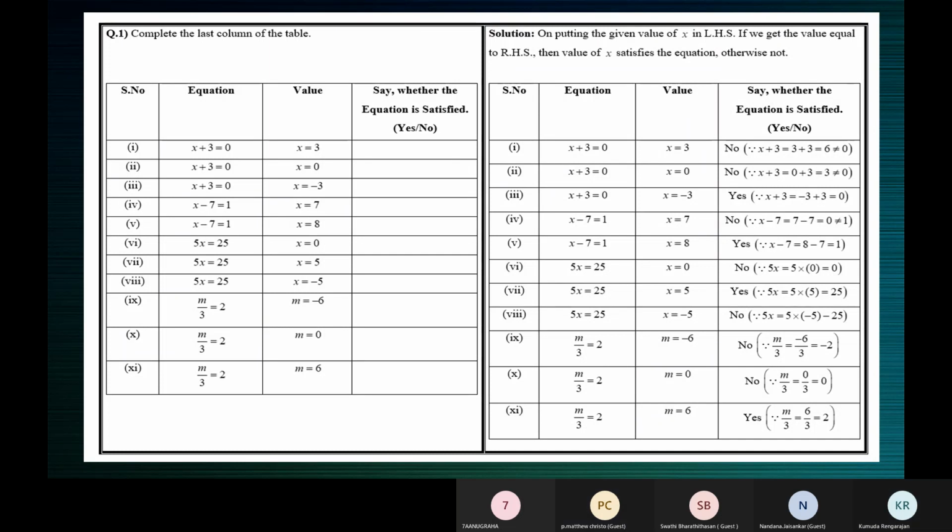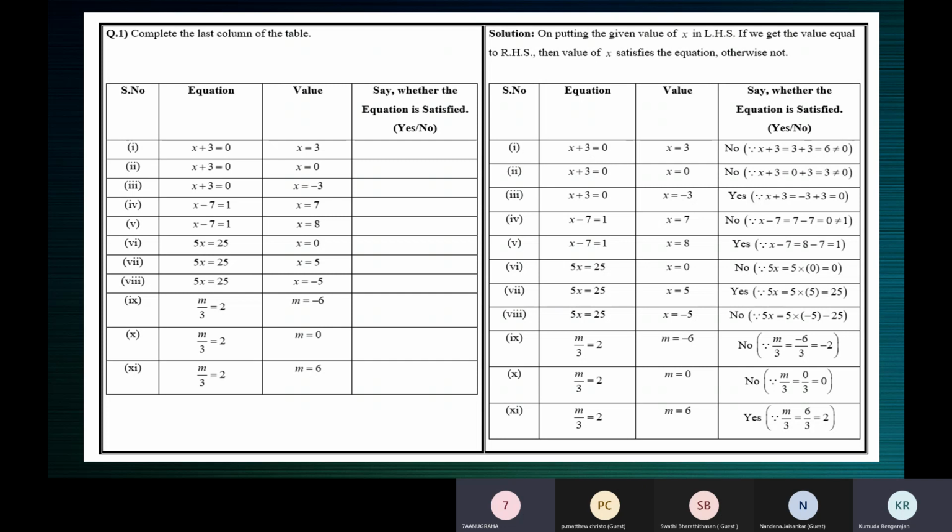Yes, ma'am. Okay. Anugraha, try anything. Try any one out of these 11. Yes, ma'am, can I try 10? Yeah, sure. Ma'am, the LHS is m by 3. And the RHS is 2. Very good.